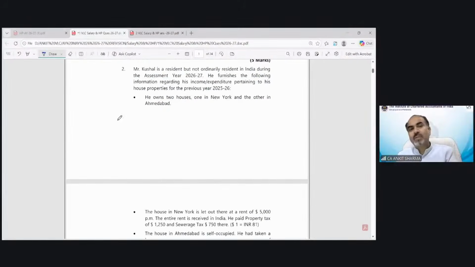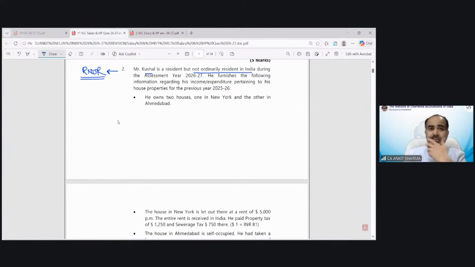Now question number 2. Mr. Kushal is a resident, but not ordinary resident in India. So he is resident and not ordinary resident. Please make a habit that whenever you are reading a question, you underline the important information, or write down the important things beside as you like, but you have to understand to decode the question.